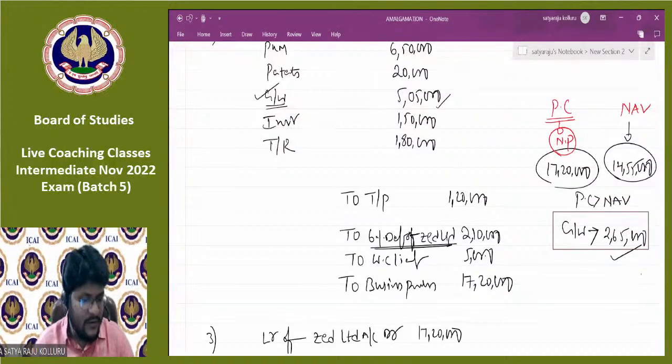Next. Sir, what is the treatment of goodwill difference? I can't understand your doubt. What is the treatment of goodwill difference, ma? Sorry, can you please come again? I can't understand that. I think, apart from that, nothing is there.